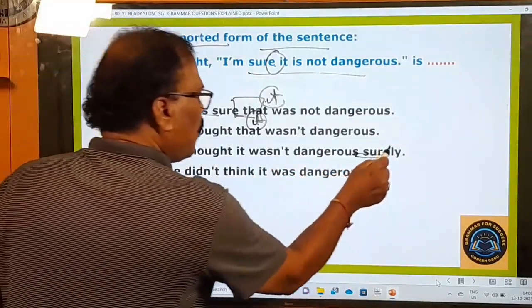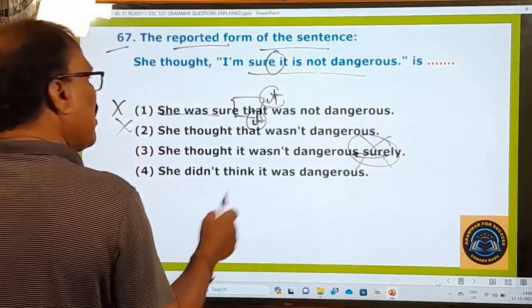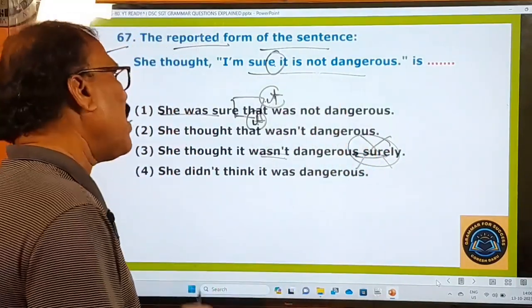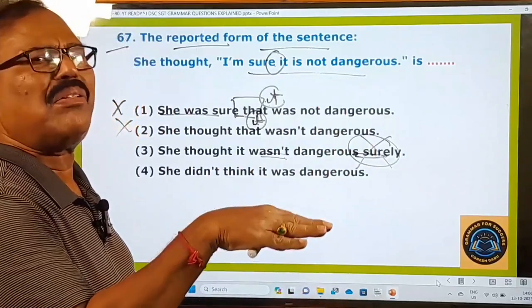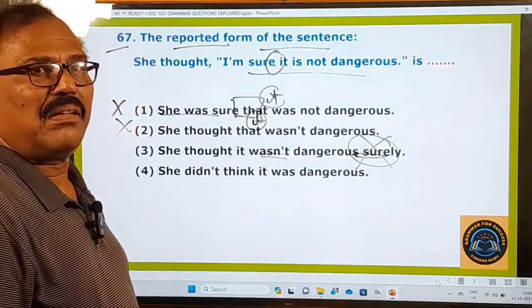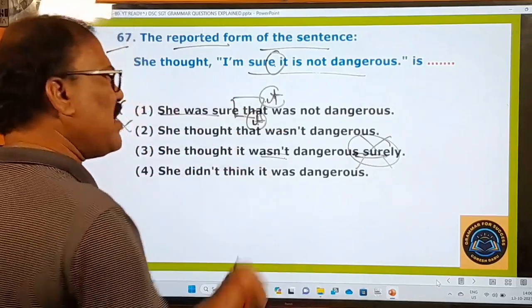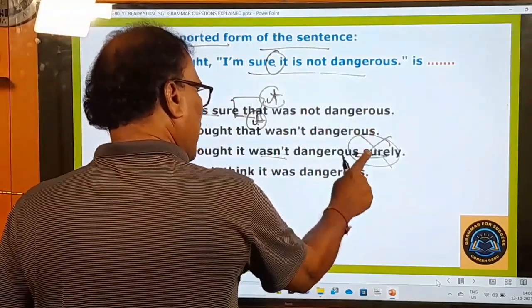Surely, the word surely is given wrongly here, because when you are talking about a negative thing, why use surely? Why saying surely? This is a positive word and this is a negative word.